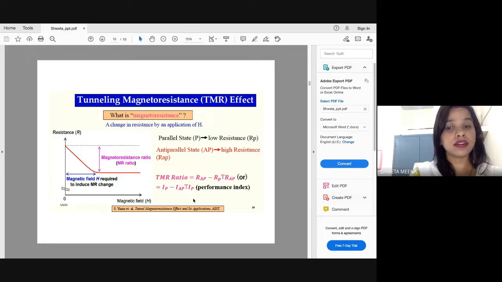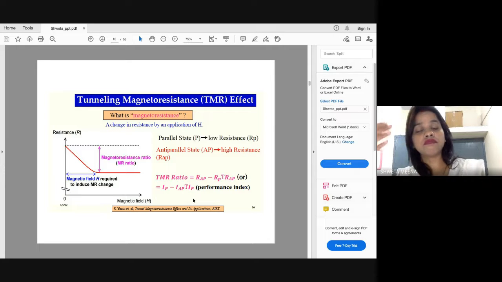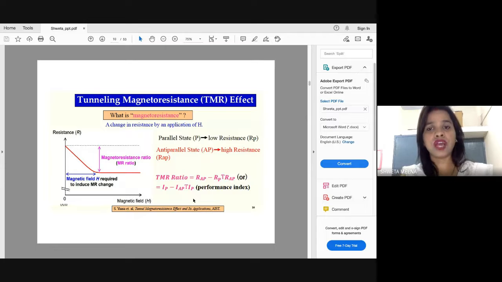If you have 100% TMR, of course 100% is not practical. Theoretically it is possible, but experimentally it is not achievable. So TMR of 70%, 80% means the higher the TMR, the better your device is working as a switch.